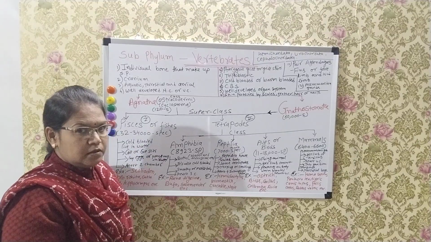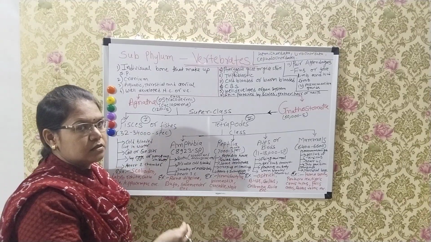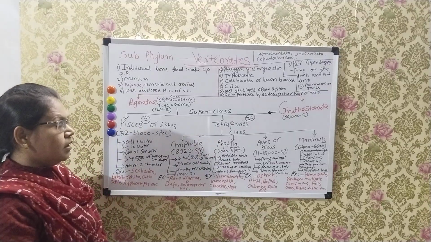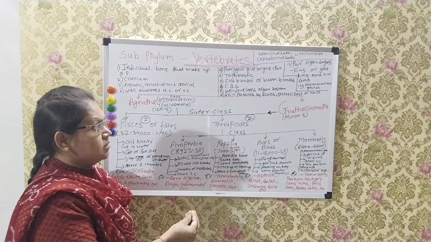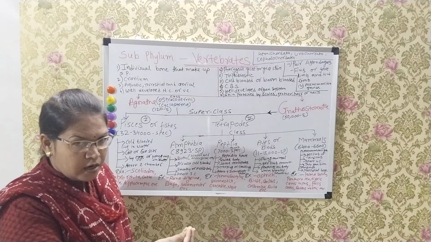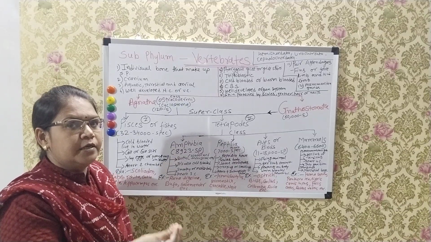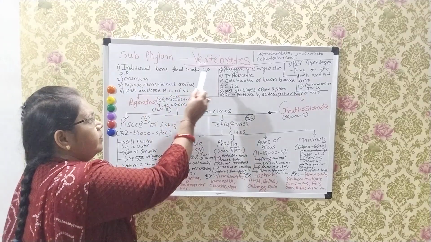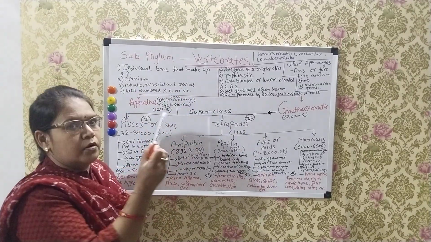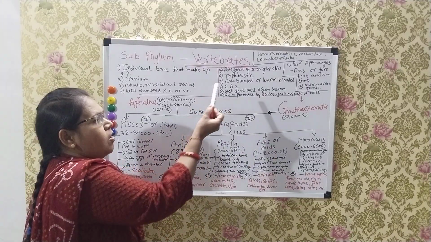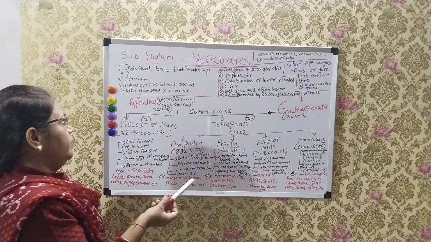Subphylum vertebrates. First, we see the common characters of vertebrates. According to their name, vertebrata is derived from the word vertebra. It means the individual bones that make up the spinal cord or backbone, so we call them vertebrata or vertebrates.